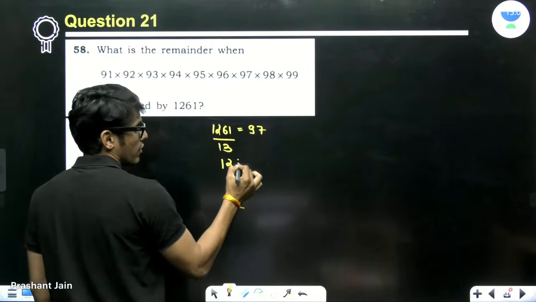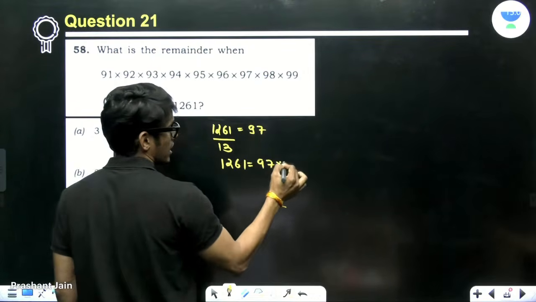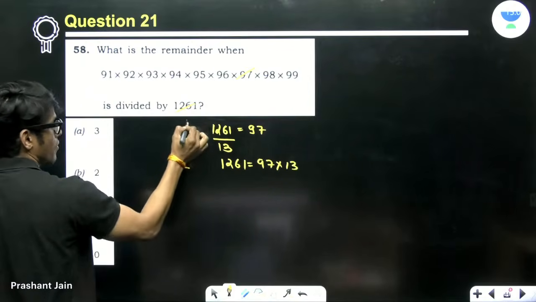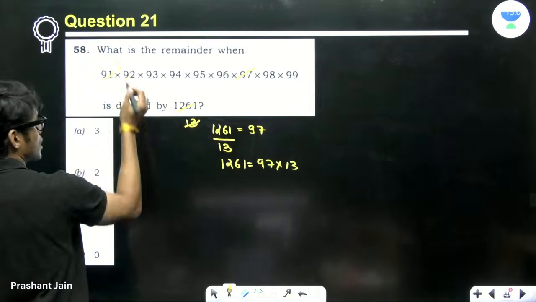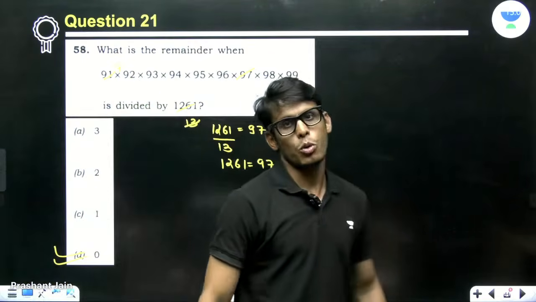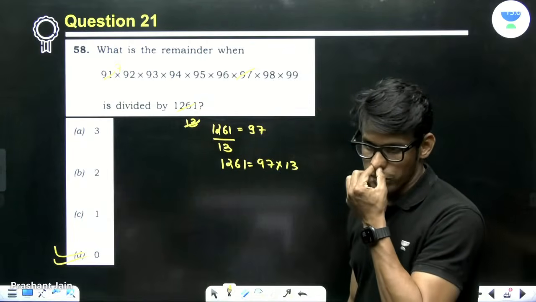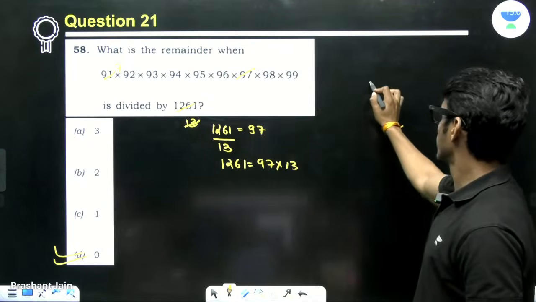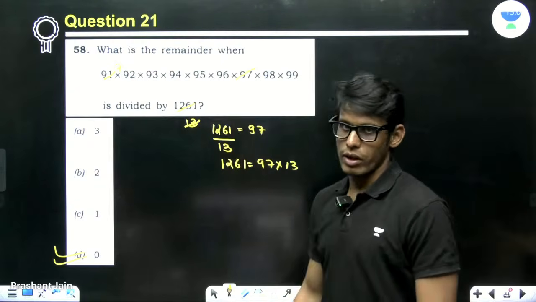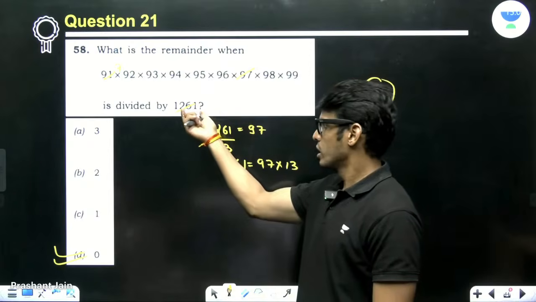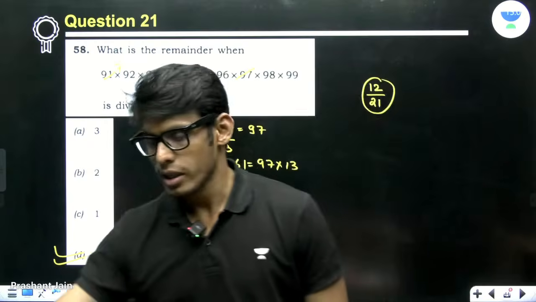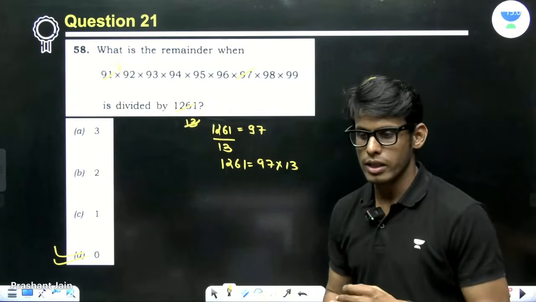So 1261 is actually 97 times 13. So 97 gets cancelled. You have 13. 13 gets cancelled with this. So this is a complete factor of this. So remainder will be 0. This is a doable problem. In my opinion, this is a doable problem. And this is a repeated one, in which you have to think whether this number is a factor of something or not. Isn't it, guys?